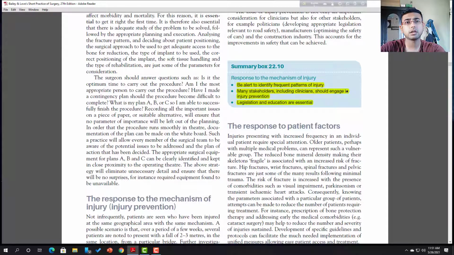We must carry out social activities to raise awareness about the most common trauma that occurs in society right now. And be alert to identify frequent patterns of injuries. We must have knowledge of which organ is usually affected in which trauma, so we must think about it first.